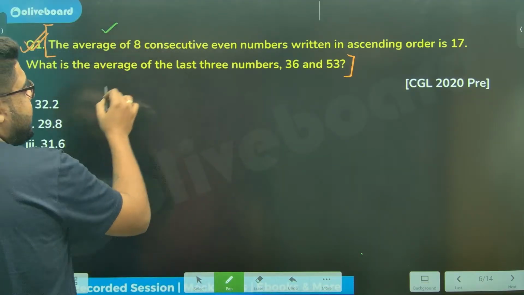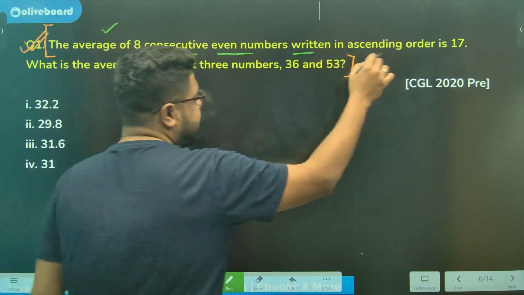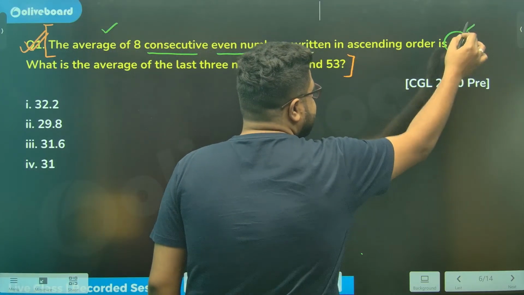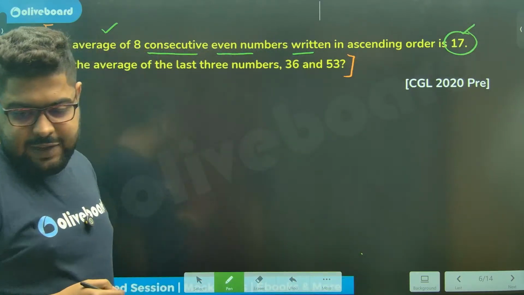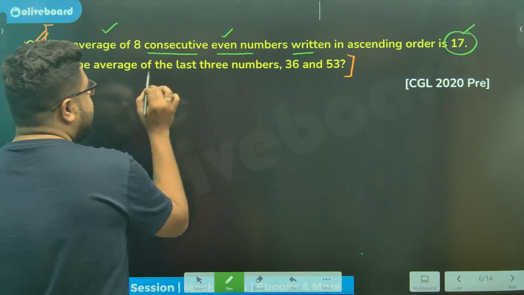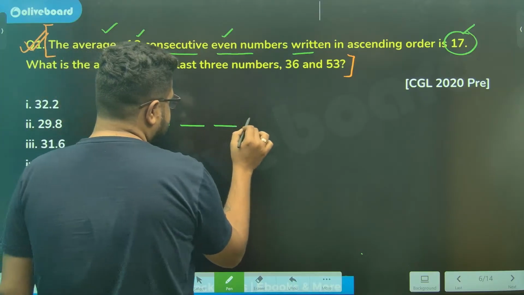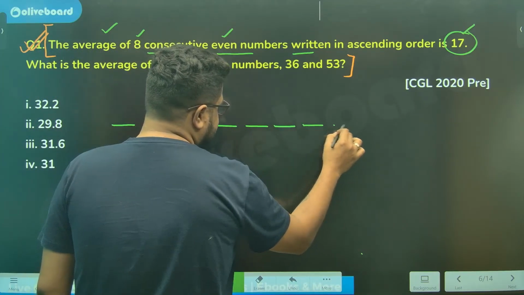The average of 8 consecutive even numbers written in ascending order is 17. What is the best way of solving consecutive even numbers? How many? 8: 1, 2, 3, 4, 5, 6, 7, 8.